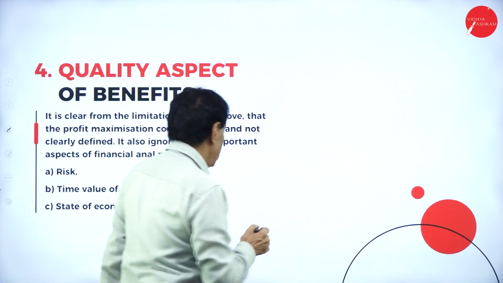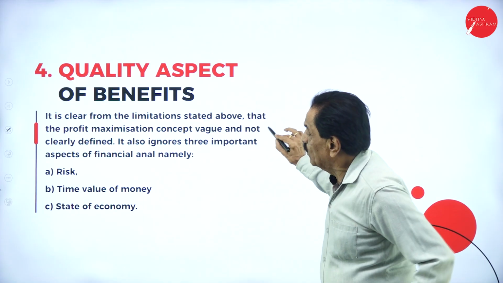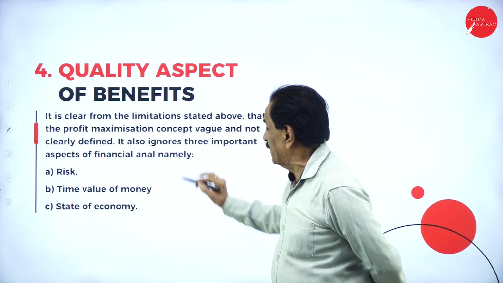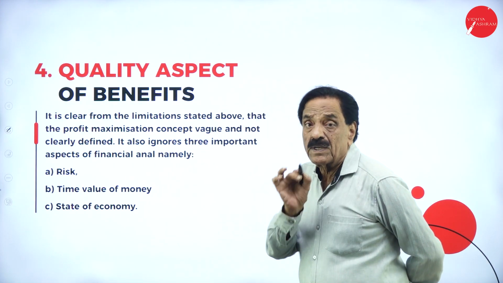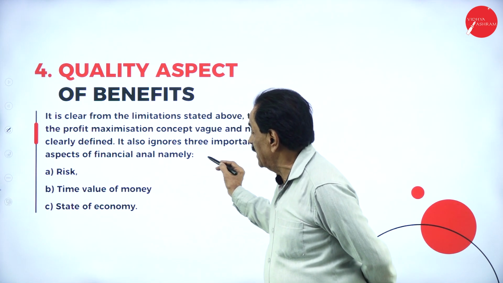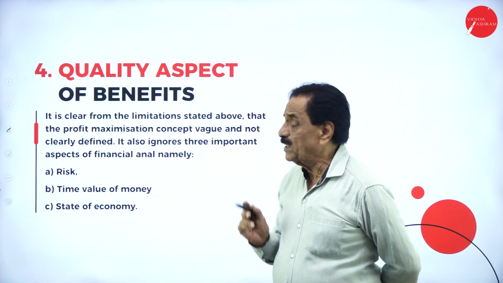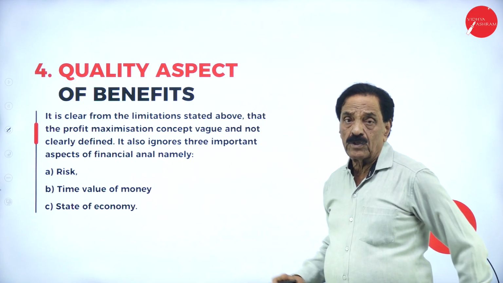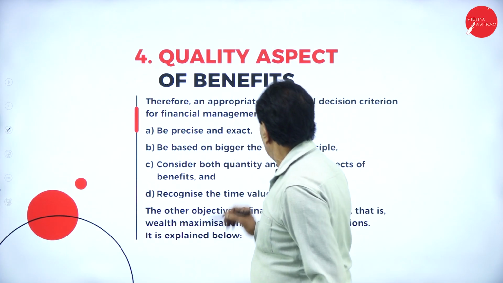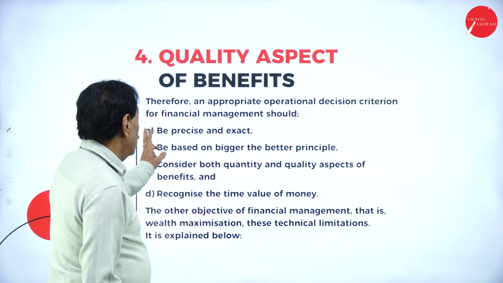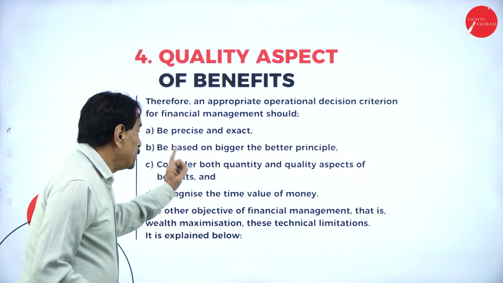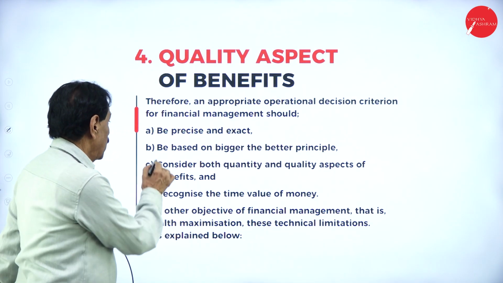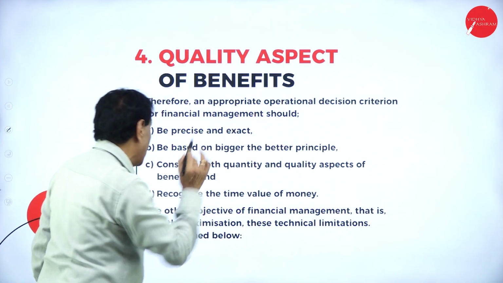It is clear from the limitations stated above that the profit maximization concept is vague and not clearly defined. It also ignores three important aspects of finance, namely, what are the three important points? One is the risk, one is the time value of money, one is the state of economy. These three points are to be borne in mind. Therefore, an appropriate operational decision criterion for financial management should be precise and exact, be based on the bigger the better principle, and consider both quantity and quality aspects of the benefit.